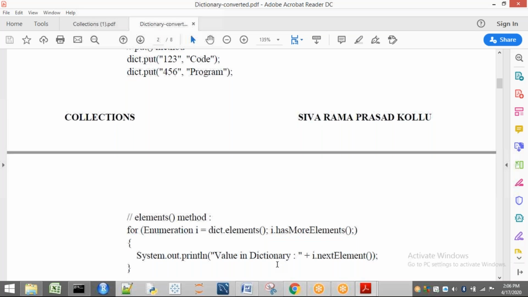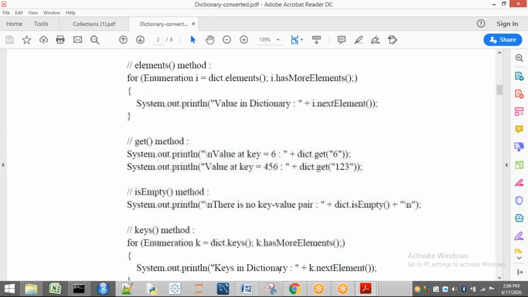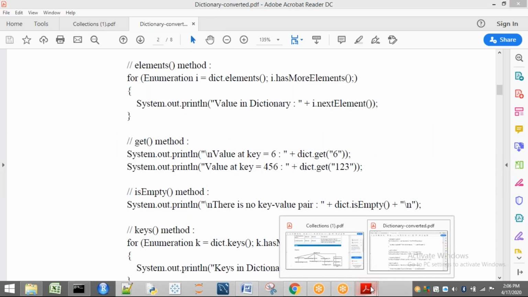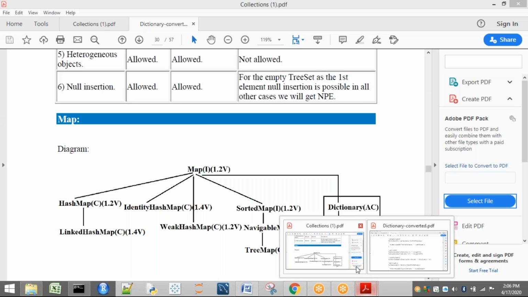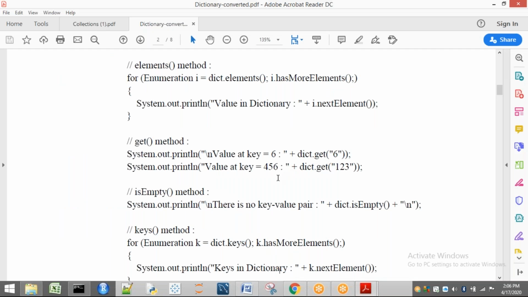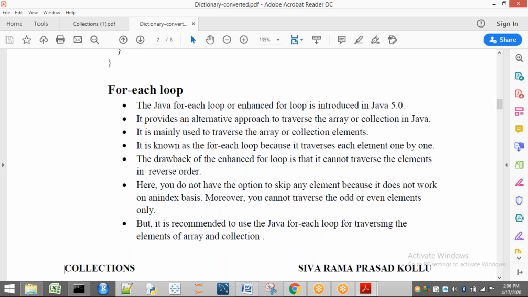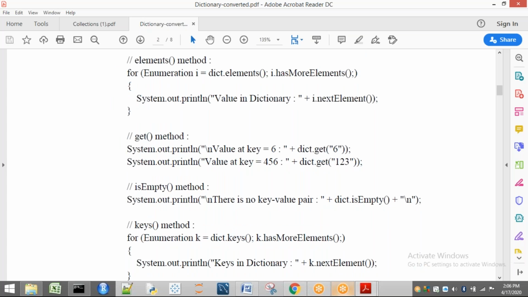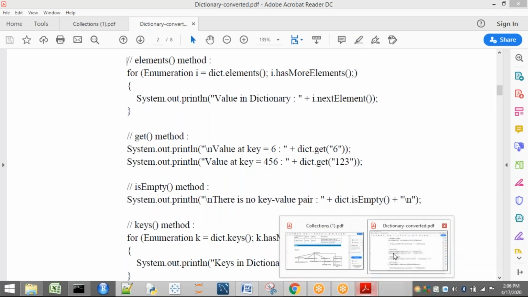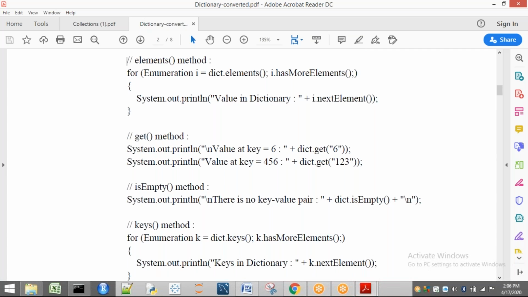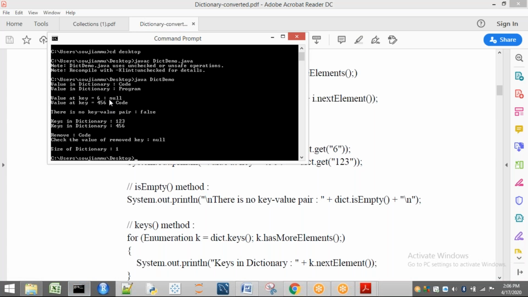The elements method is completed. Next, if you see the get method, what is there? Is there any get of 6? That means, is there any 6 key? No. We are having only keys 1, 2, 3 and 4, 5, 6. Okay. Now what are we going to get here? Whenever we execute this line, we are going to get null. That means nothing is there corresponding to that. So we are getting null.